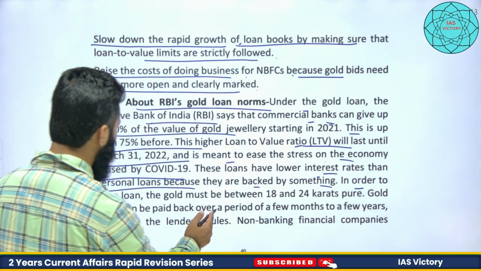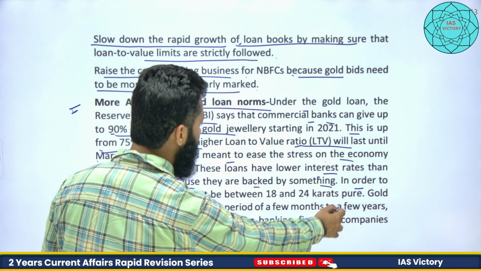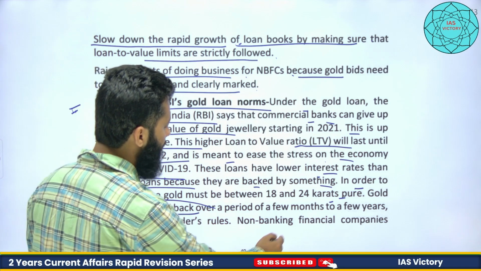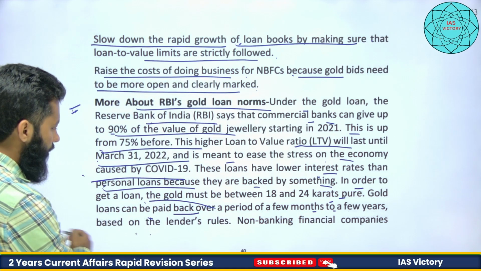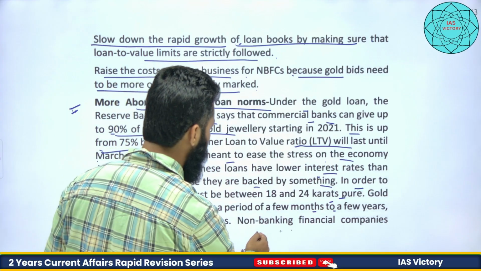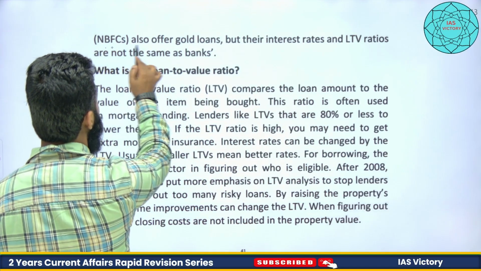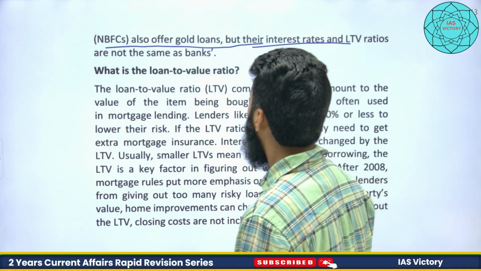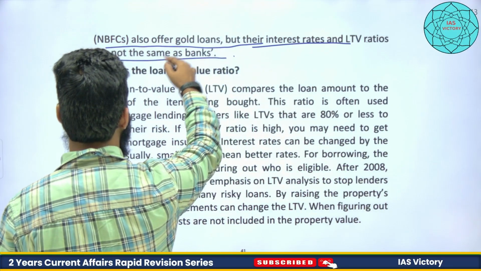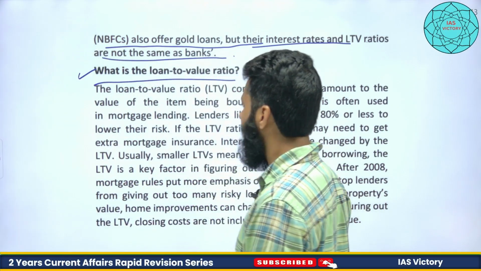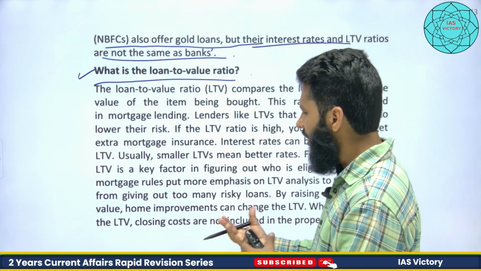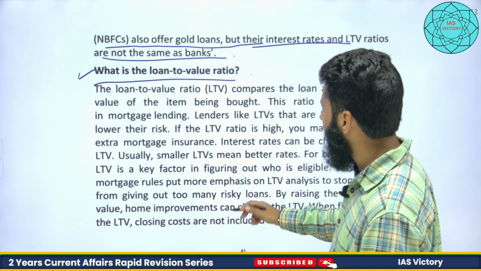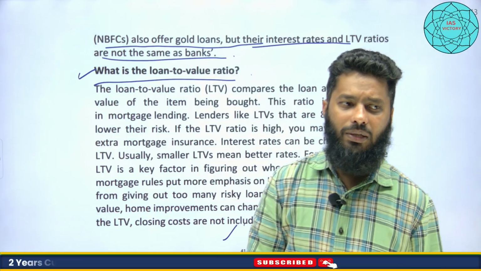In order to get a loan, the gold must be between 18 to 24 carats pure. Loans can be paid back over a period of a few months to a few years based on the lender's rules. Non-banking financial companies, that is NBFCs, also offer gold loans, but their interest rates and LTVs are not the same as banks. So we have already seen what the loan to value ratio is, right? How much loan value you are taking and how much is the value of the mortgage. So this is where we will stop here, and we will meet in the next class.